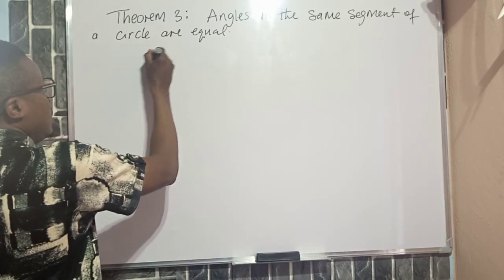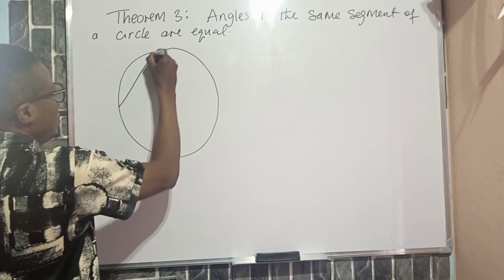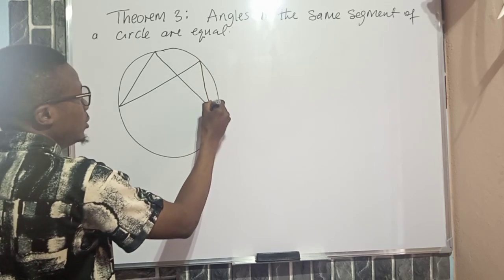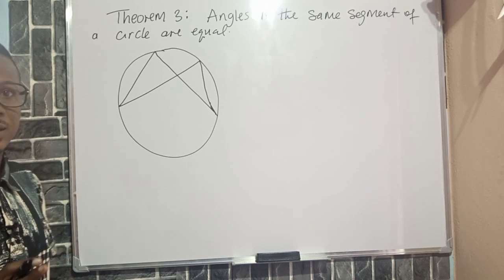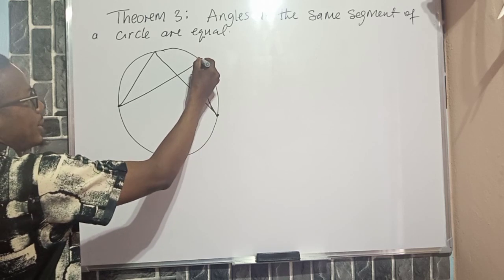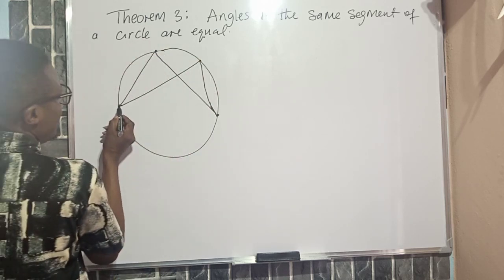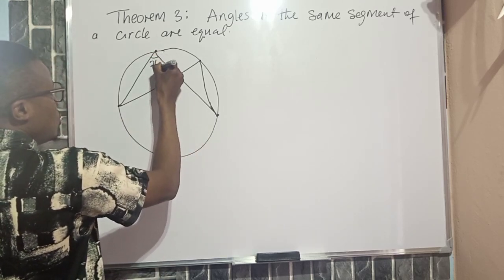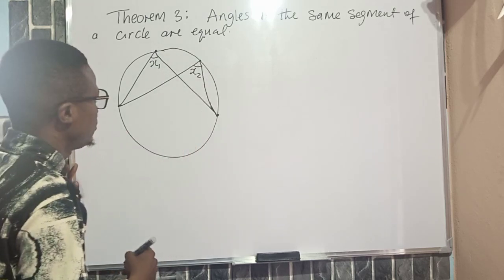Okay, now, take a look at this circle. Before I talk about this proof, you must understand that for you to say that two angles are in the same segment, where they are starting must be from the circumference of a circle, where they are heading must be on the circumference too. Okay, now because if I draw a line here, this line here is now a chord, which shows that this angle here, let's say x1, and this angle here, x2, are in the same segment. But we want to see the proof.